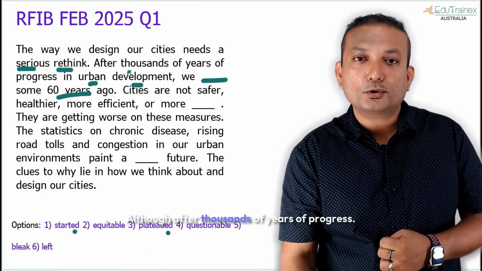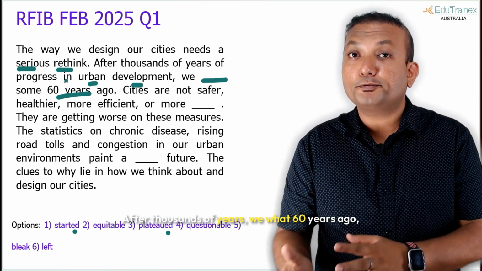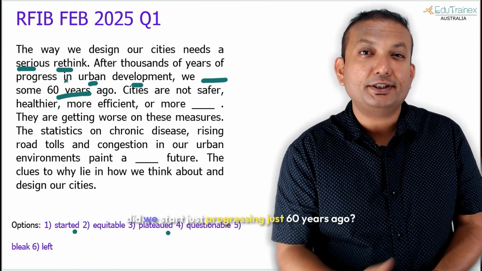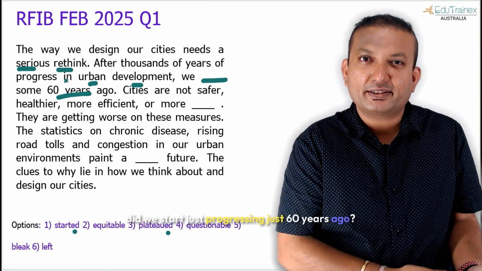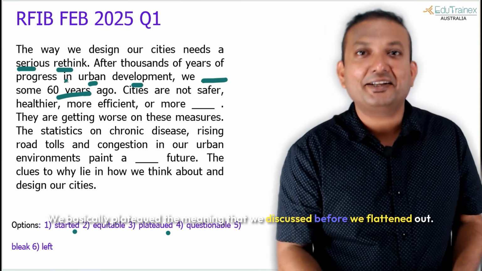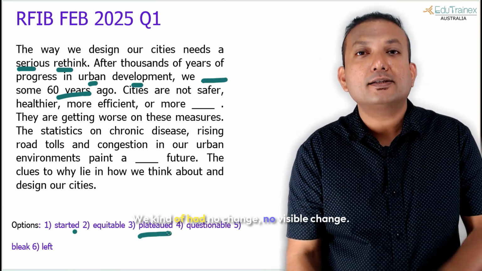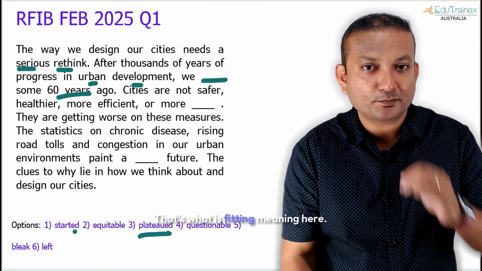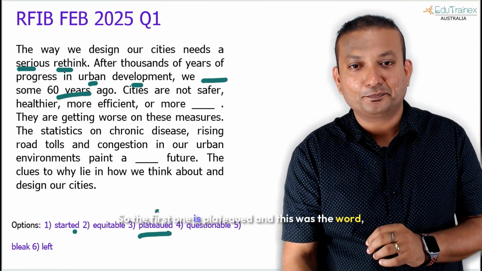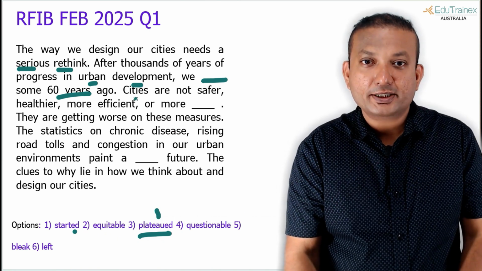What did we do? After thousands of years of progress, we what 60 years ago? Did we start just progressing just 60 years ago? We basically plateaued, the meaning that we discussed before. We flattened out. We kind of had no visible change. That's the fitting meaning here. So the first one is plateaued, and this was one of the words that we discussed.